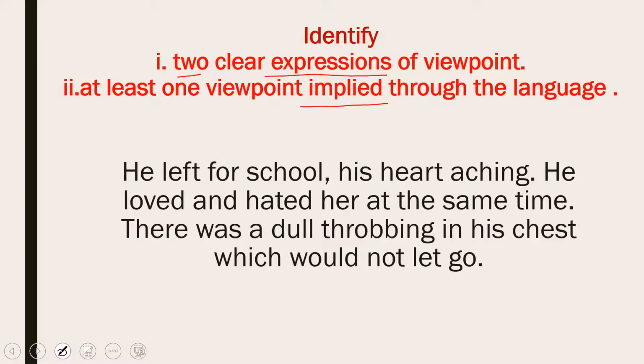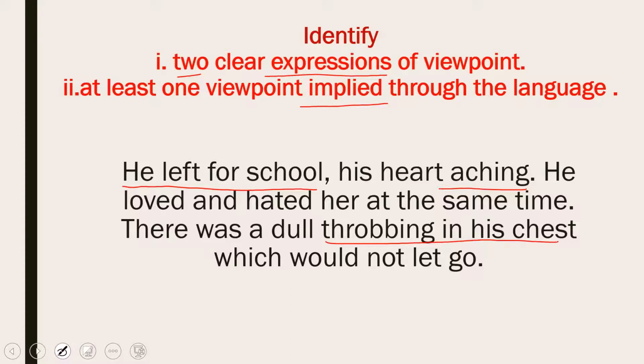Which two expressions, two viewpoints are there? Your expressions means what are the two messages, direct messages given there? And one message should be implied, one message should be hidden. Okay, one expression is leaving, he's ready for school, he's leaving for school, good. His heart aching, does it mean that he has heart problems? His heart aches means pain there. So this is the second idea, that he doesn't want to go there. Okay, fine. His heart ache and the throbbing in his chest, it shows that he is physically not good, right?